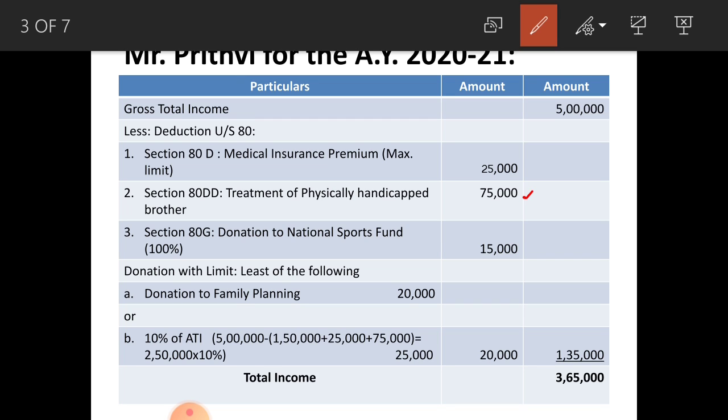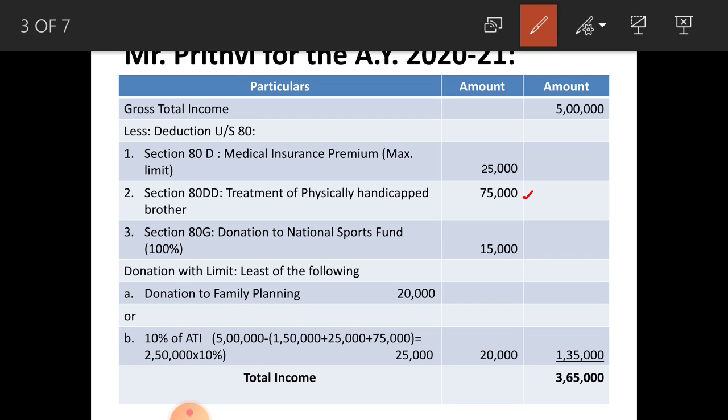Next one, section 80G, under that 2 items, that is 2 donations are there. First one, donation to National Sports Fund without limit donation 100%, 15,000 you can directly write in the first amount column, and donation with limit, least of the following you have to consider. Donation to family planning 20,000 or 10% of adjusted total income.